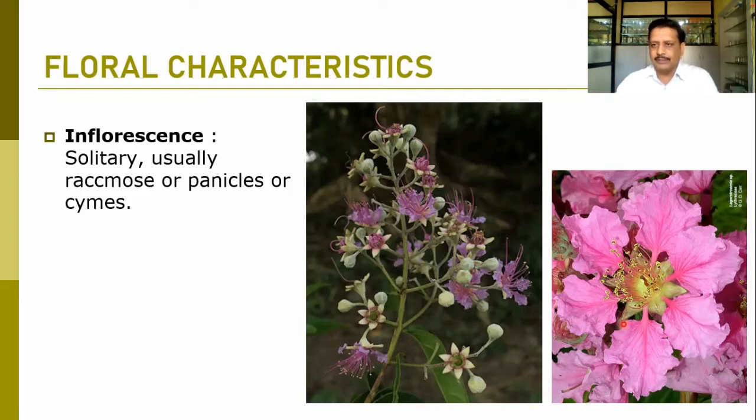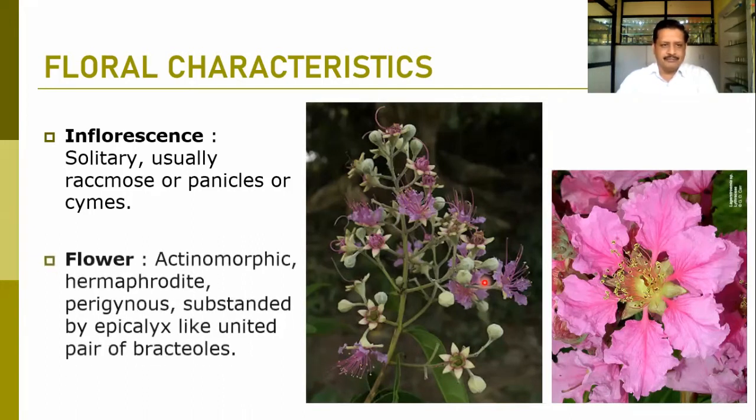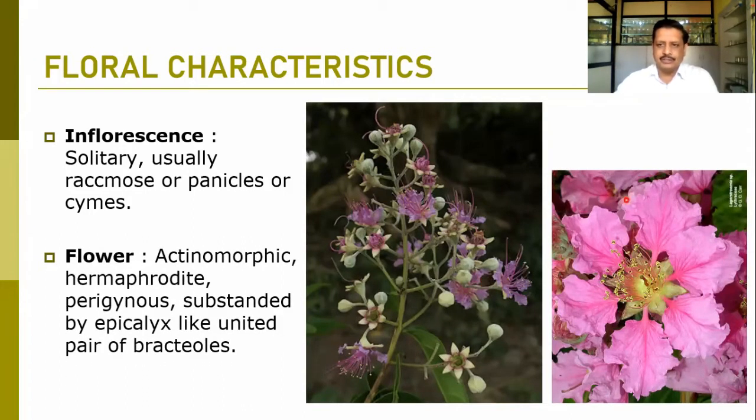See the beautiful flower of Lagerstroemia. Flowers are normally actinomorphic. You can see here all the petals are of equal size and shape. They are hermaphrodite, bisexual flowers. This is the gynoecium and androecium surrounded by calyx and corolla. So it is a pentamerous flower having all the whorls. Flowers are normally perigynous in nature and subtended by the epicalyx like a united pair of bracteoles. So bracts and bracteoles may be present in the family Lythraceae.